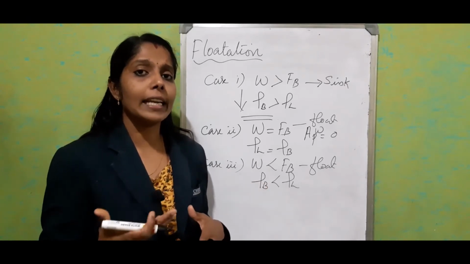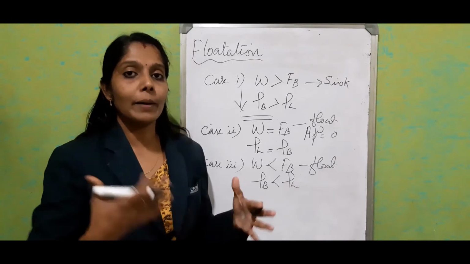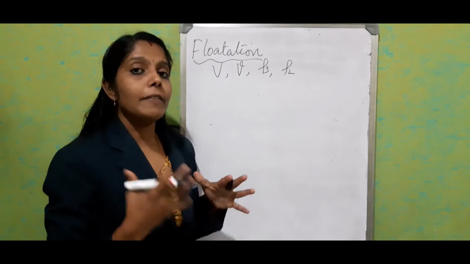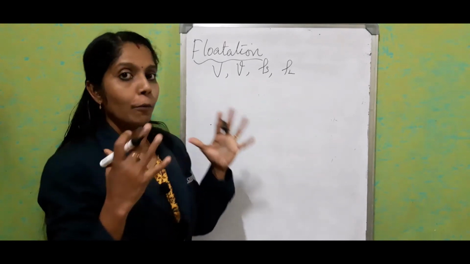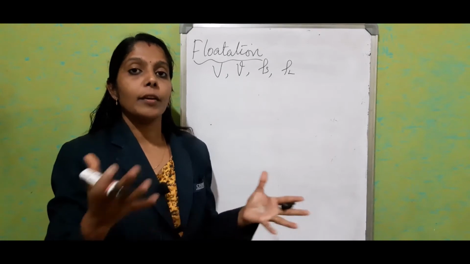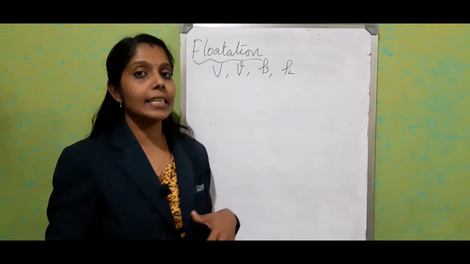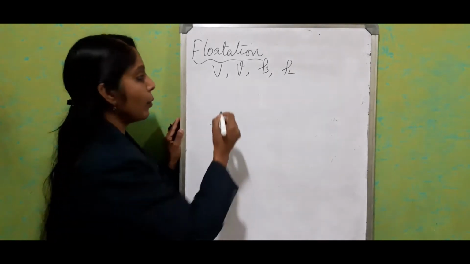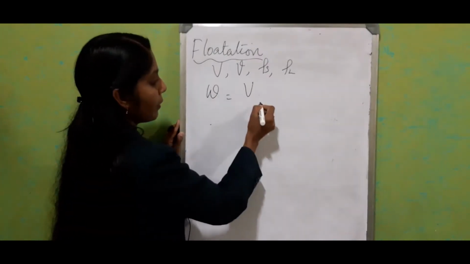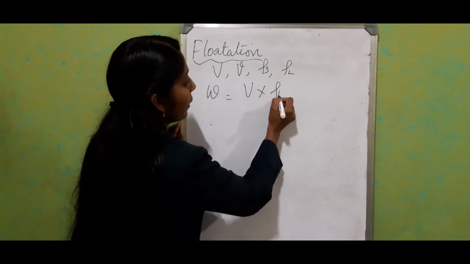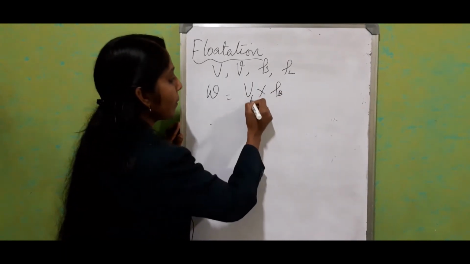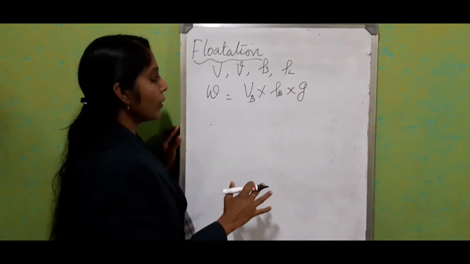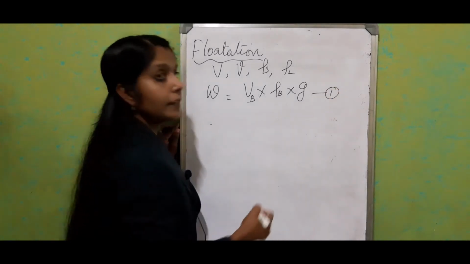Now we will find out the relationship between the total volume of the body, the volume of the water displaced, and the densities of the body and the liquid. Just consider the weight of the body is equal to volume of the body into density of the body. I am just marking it as B. And acceleration due to gravity is constant, it's always common. Consider this as the first equation.